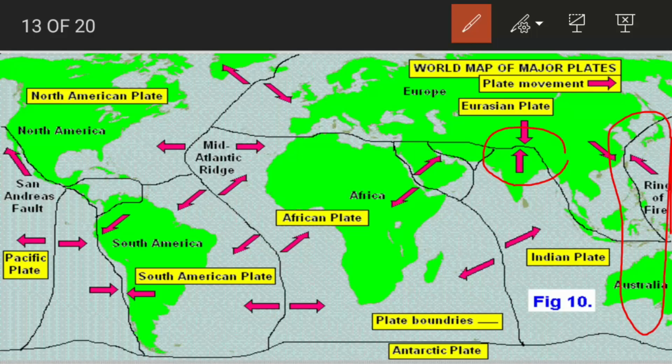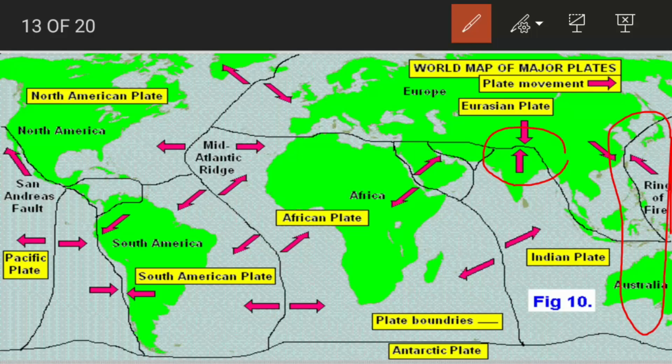So they are moving, and this is their plate boundary. This is a very active plate boundary, and there are a lot of earthquakes that occur throughout the year, and the major volcanic eruptions that occur over here. So Japan is famous for its earthquakes. Philippines is famous for its volcanic eruptions.